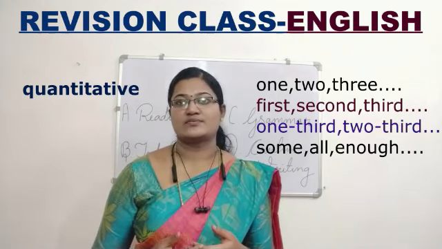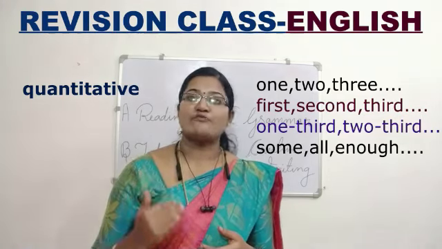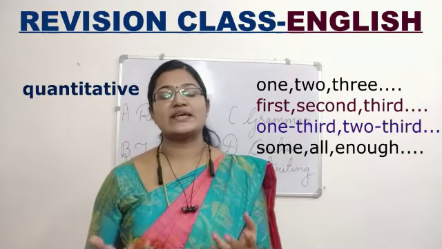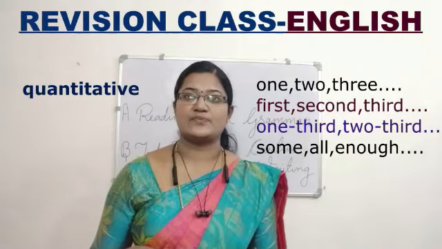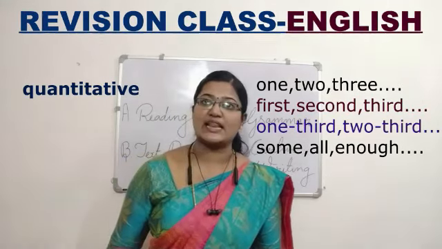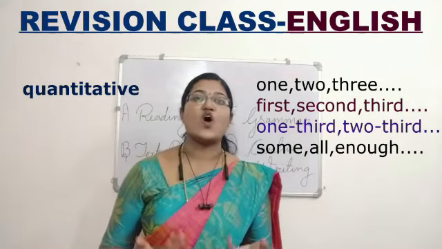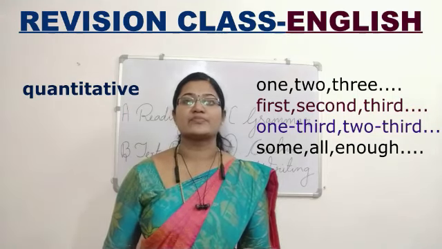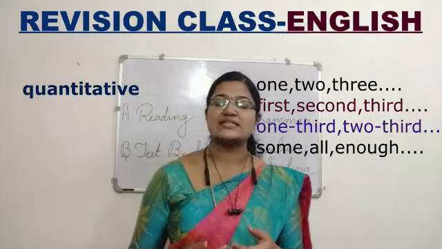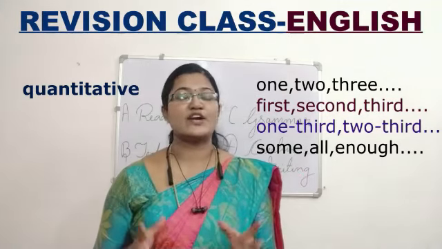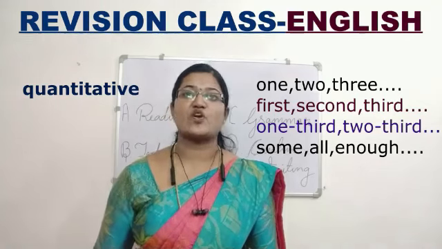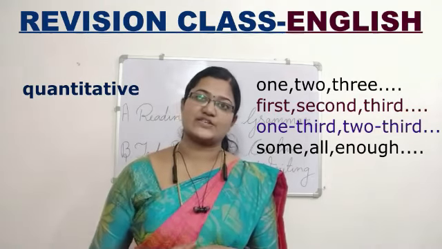It goes on. 1/4, 3/4, 1/8, fractions. Everything comes under quantity. Many, several, all, enough, some. These also tell us the number but not the exact number. These types of adjectives are called quantitative adjectives.